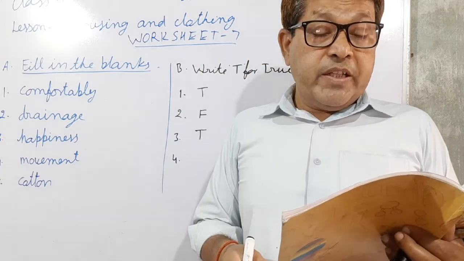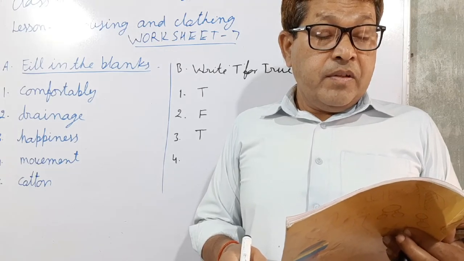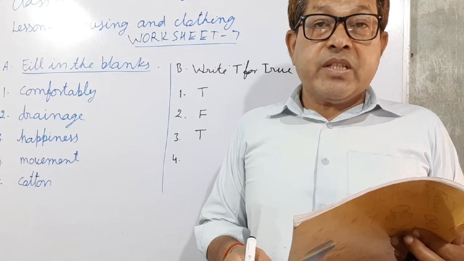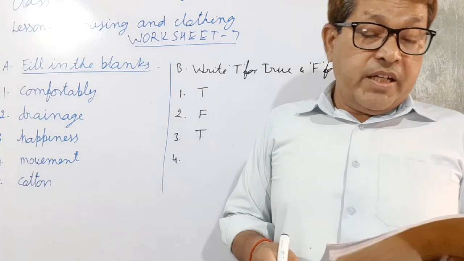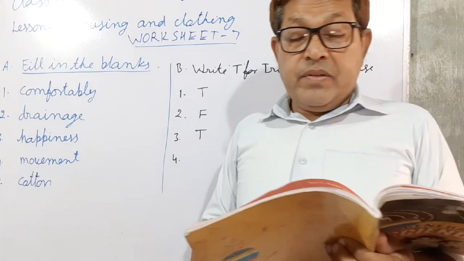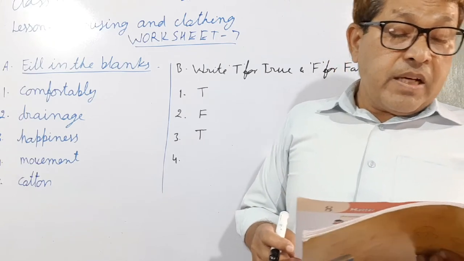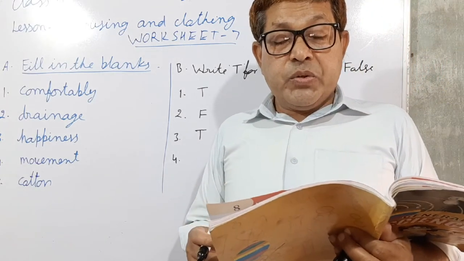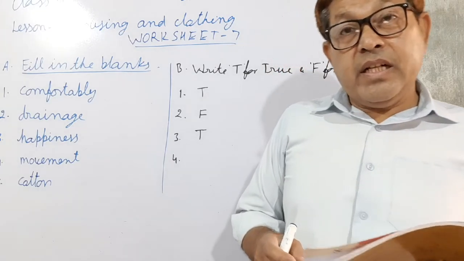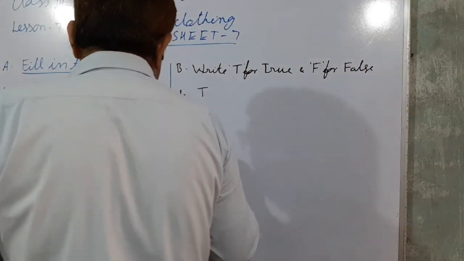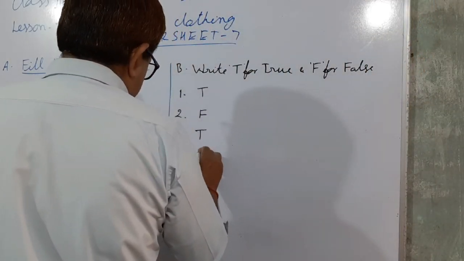So during summer season we have to wear the light colored clothes. So the fourth, wear dark colored clothes in summer, is incorrect. It is false.